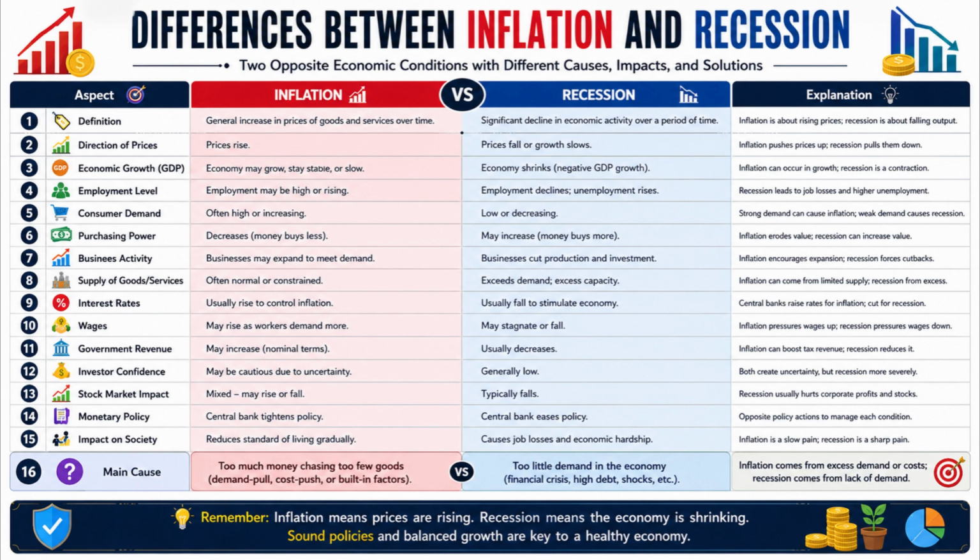Number 9. Central banks usually increase interest rates to control inflation, whereas they often reduce interest rates to stimulate economic activity during a recession. Number 10. Wages may increase during inflation as workers seek higher compensation, whereas wages may stagnate or decline during a recession. Number 11. Government tax revenues often increase in nominal terms during inflation, whereas government revenues generally decrease during a recession.